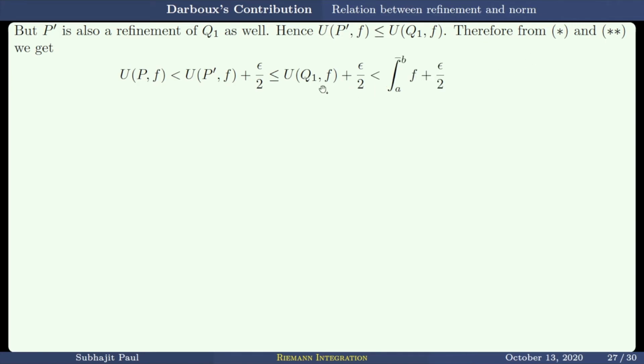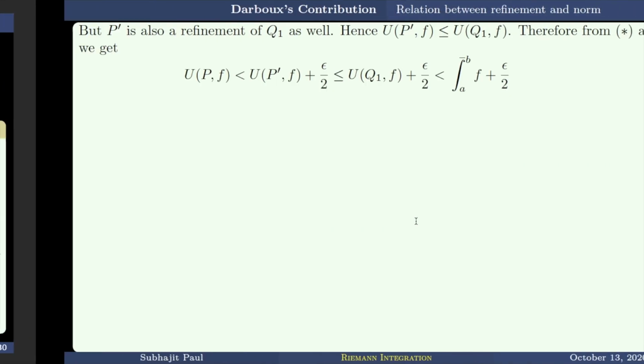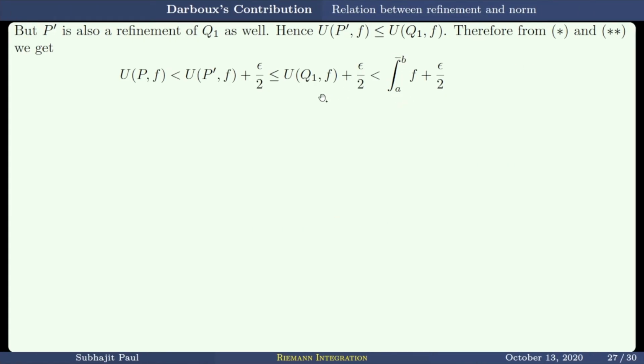And lastly, UQ1 F. Now here look at star. UQ1 F is less than the upper integral of F plus epsilon by 2. So this one is less than epsilon by 2 plus epsilon by 2. I also missed writing plus epsilon by 2 over here. So finally we got the inequality as UPF is smaller than the upper integral plus epsilon. And for which P? For any P with norm P less than delta 1.